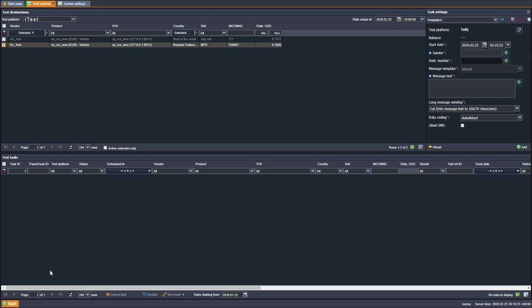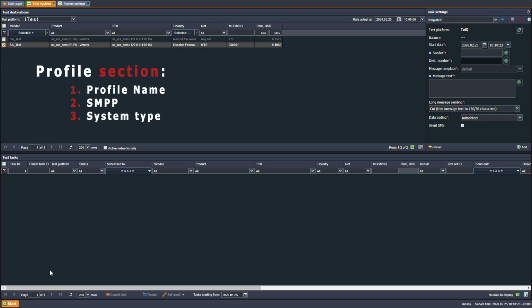First, on the site of iTest, add SMS SMPP profiles in the profile section. Configure the following parameters: profile name, SMPP for connection to the Alaris switch, and system type set to SMPP. Later, after completing configuration on the Alaris side, you can check the connection status in this window.